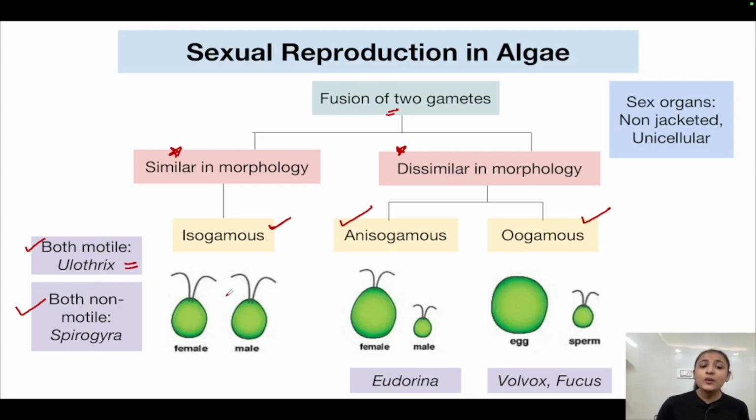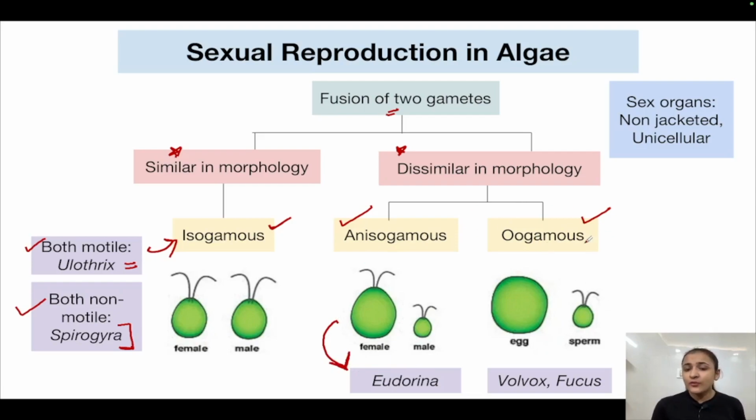Now, both of these gametes can also be non-motile. So, whatever will happen at the same time in both the gametes. Okay, either both of these are motile or both of these are non-motile. So, if both of these are non-motile, the example of that is seen in Spirogyra. In Spirogyra, both of these gametes are non-motile. In Ulothrix, both of these gametes are motile. In both Ulothrix and Spirogyra, isogamy is seen. Okay, now in anisogamous type, what happens is the female gamete is larger in size and motile. The male gamete is smaller in size and non-motile. It is seen in Eudorina, okay, which is also a green algae.